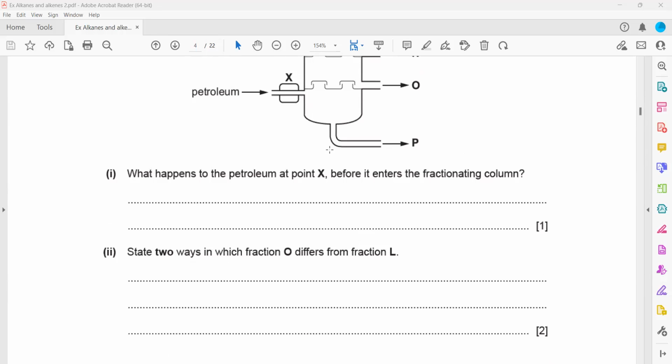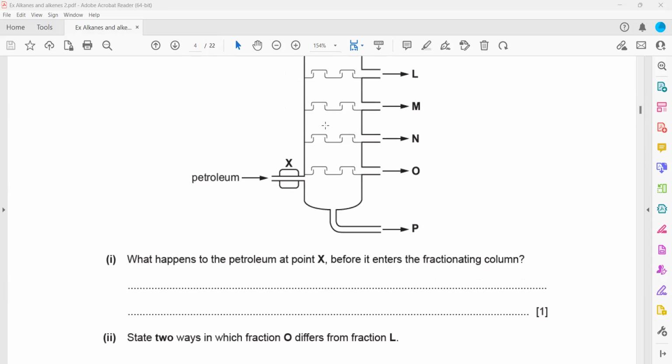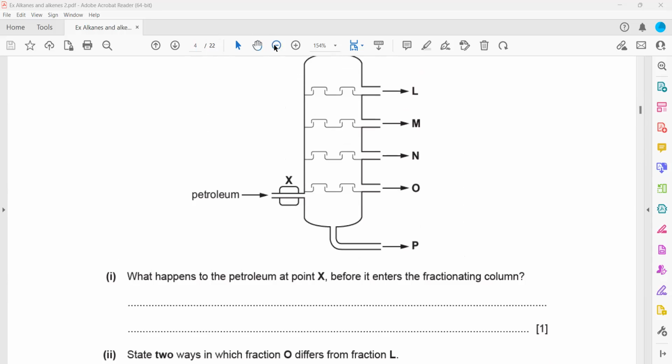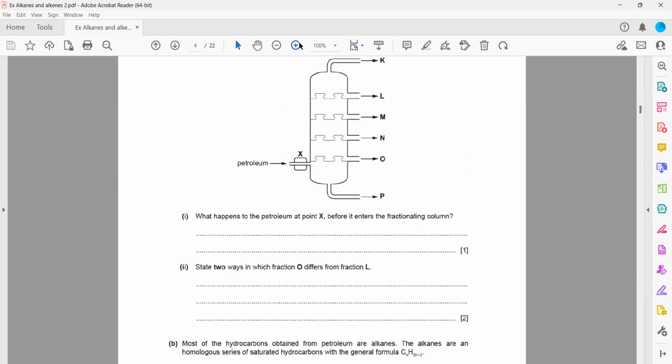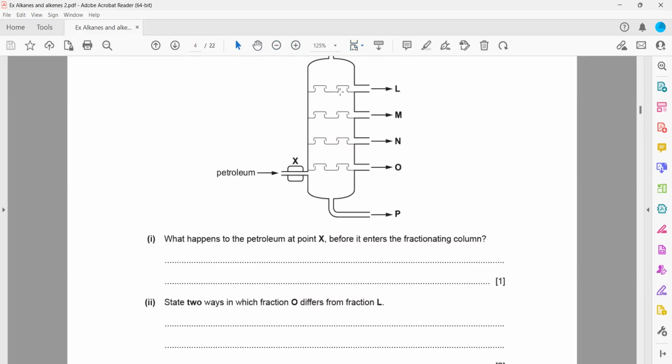State two ways in which O and L are different. Like L can ignite easily, while O, ignition will be less, like difficult. It needs a lot of oxygen to burn, right? What else? O is also the fuel oil. L is gasoline.